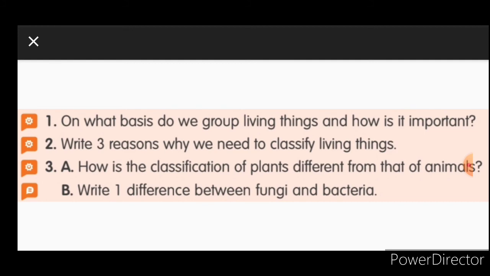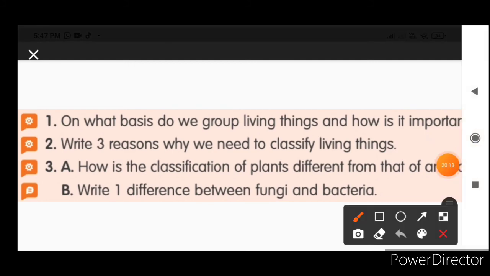On what basis do we group living things, and how is it important? You know, when you read the content book, you will understand. On the basis of their characters, features, similarities and differences, we are grouping the animals.